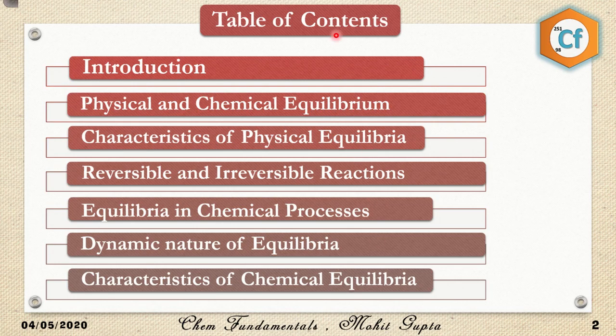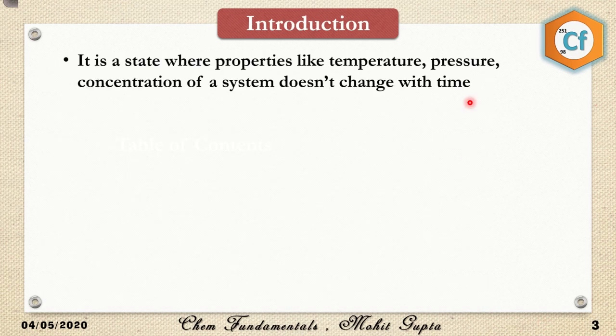So this is the table of contents, and in this video, we are going to discuss the introduction, what is equilibrium, and then its types like physical and chemical equilibrium, what are the characteristics of physical equilibrium, reversible and irreversible reactions, equilibrium in chemical processes, dynamic nature of equilibria, and at the end, we'll be talking about the characteristics of chemical equilibria. One thing you need to know is equilibrium is singular and equilibria is plural. Okay, so let's start with the introduction first.